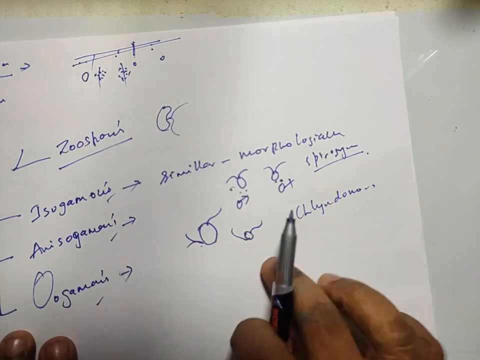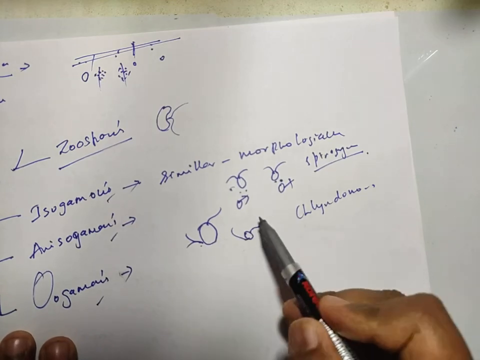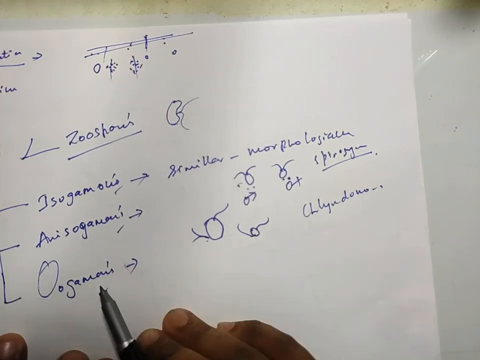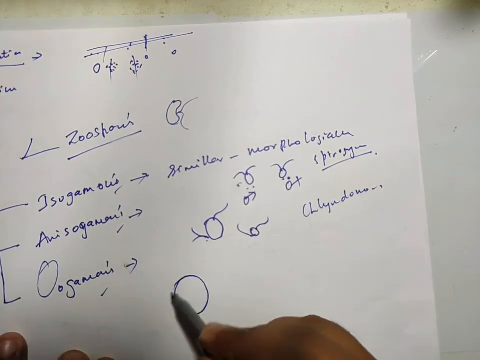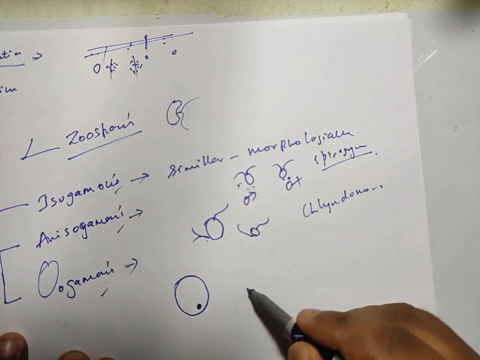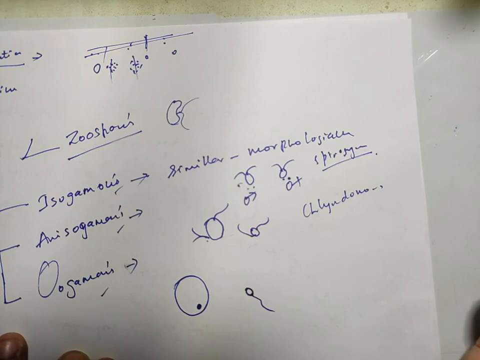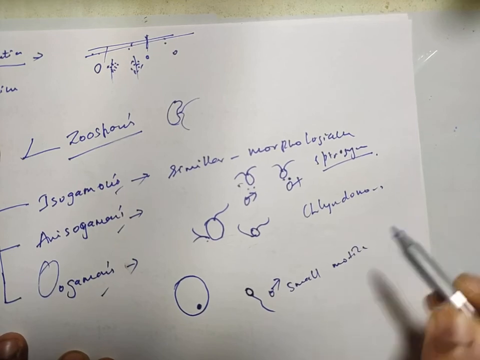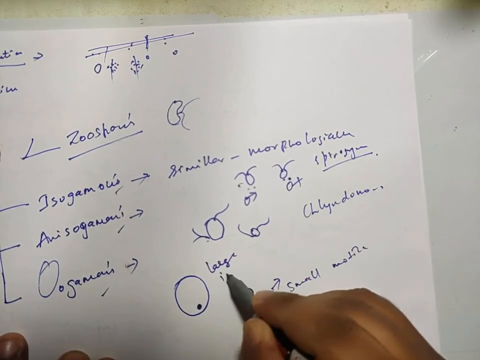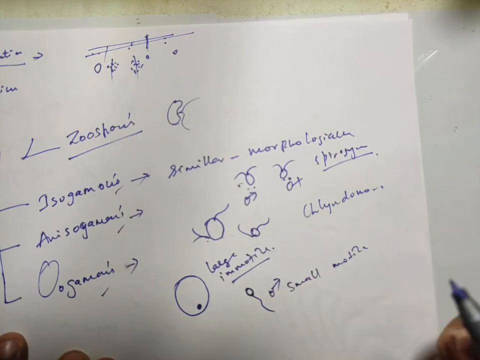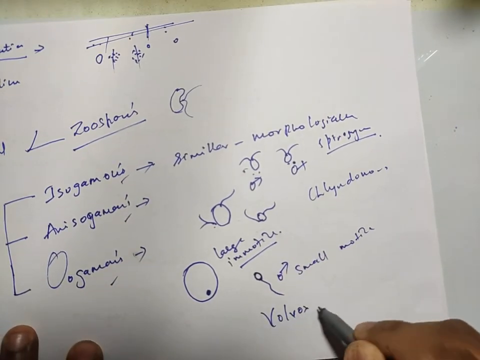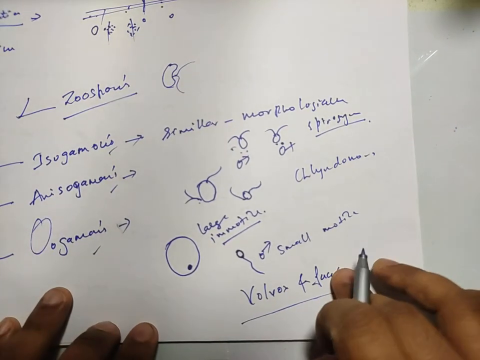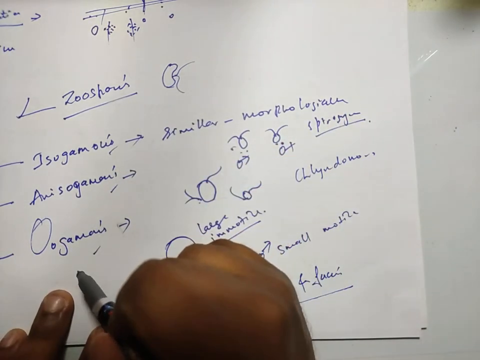Don't get confused here. Most of the students get confused here. They feel that these are not flagellated. They are flagellated, but here they are morphologically dissimilar. Then oogamous means the female gamete is the larger one, and the male gamete is smaller but motile. The female gamete is large but immotile. The best examples are Volvox and Fucus. This we have to keep in mind: isogamous, anisogamous, and oogamous.